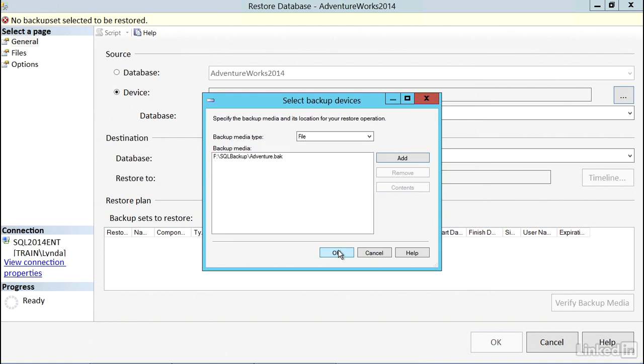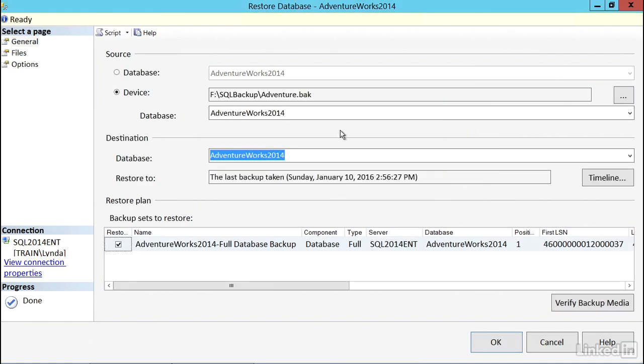Click OK. OK again. So now the machine has read the file and pulled out certain information from it.